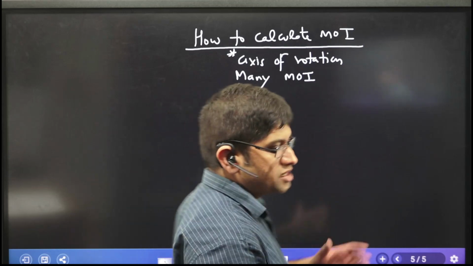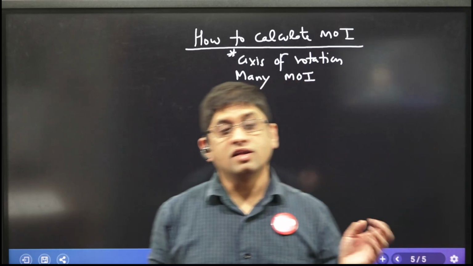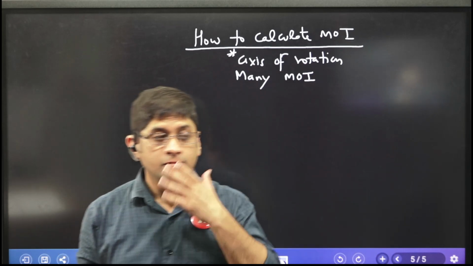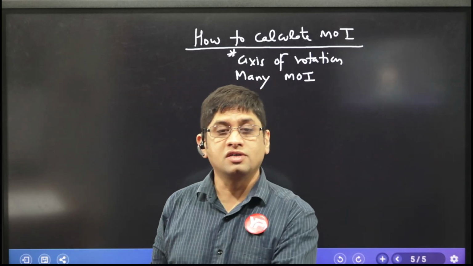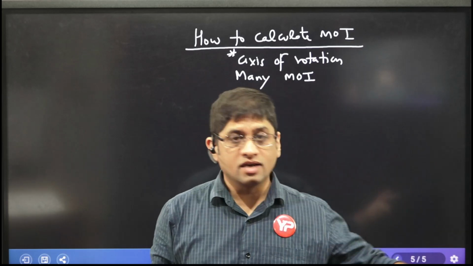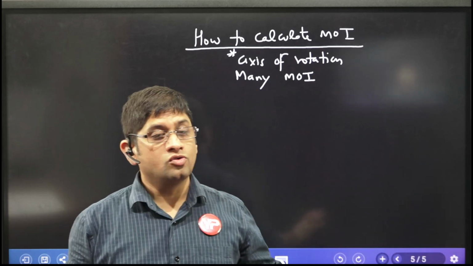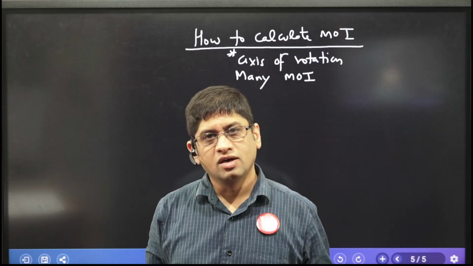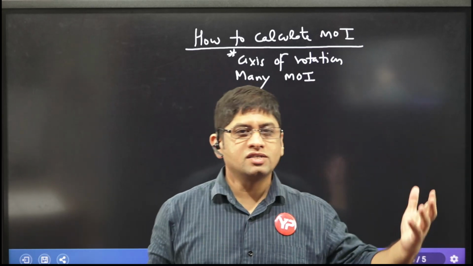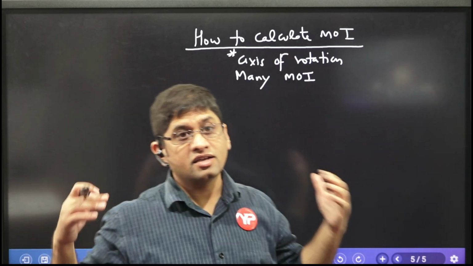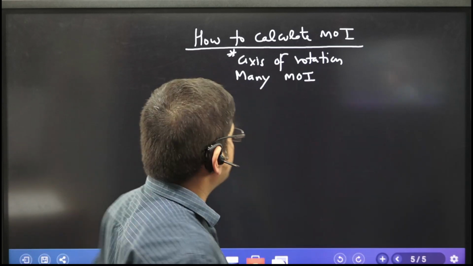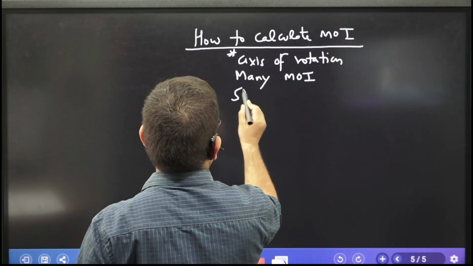Sir, why are you teaching us these things? They will never be asked in exams like GATE, but in exams like HPCL, questions like which of the following is true, not true, are asked. So, which of the following is not true about moment of inertia? A body can have many moments of inertia. Good. The moment of inertia of the body is basically the inertia when it is rotating. That is also true. Now there is a term called radius of gyration.